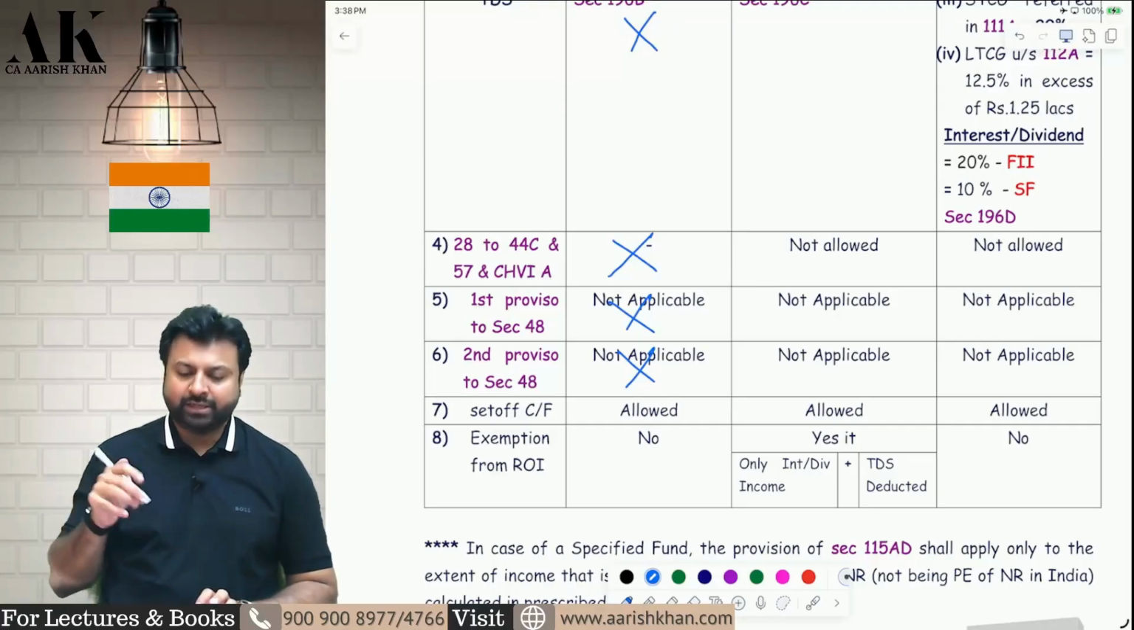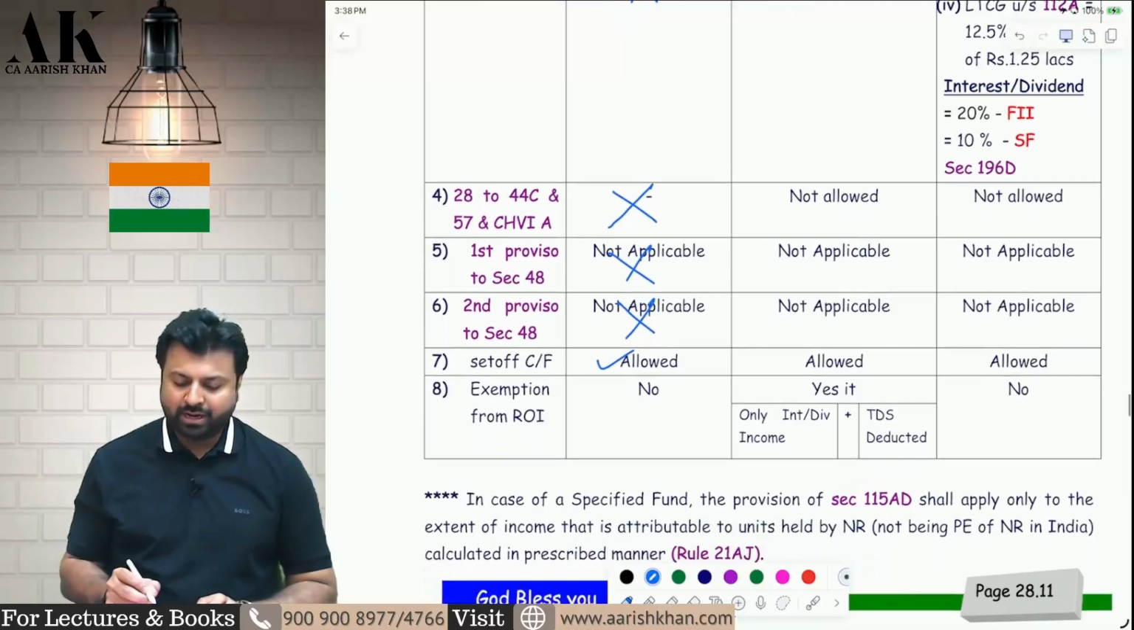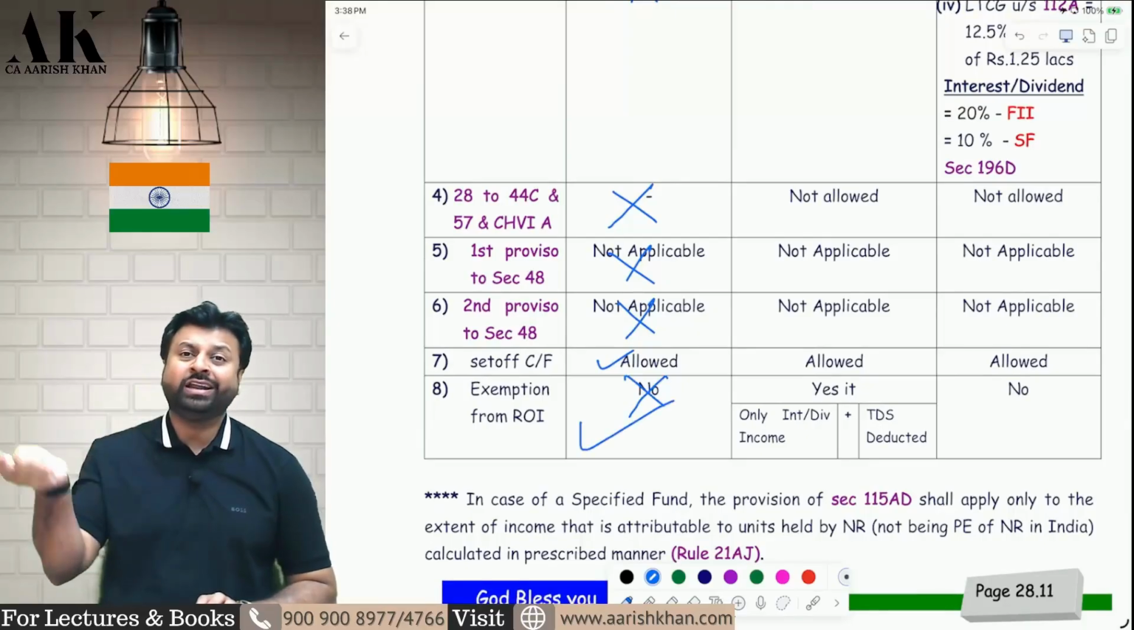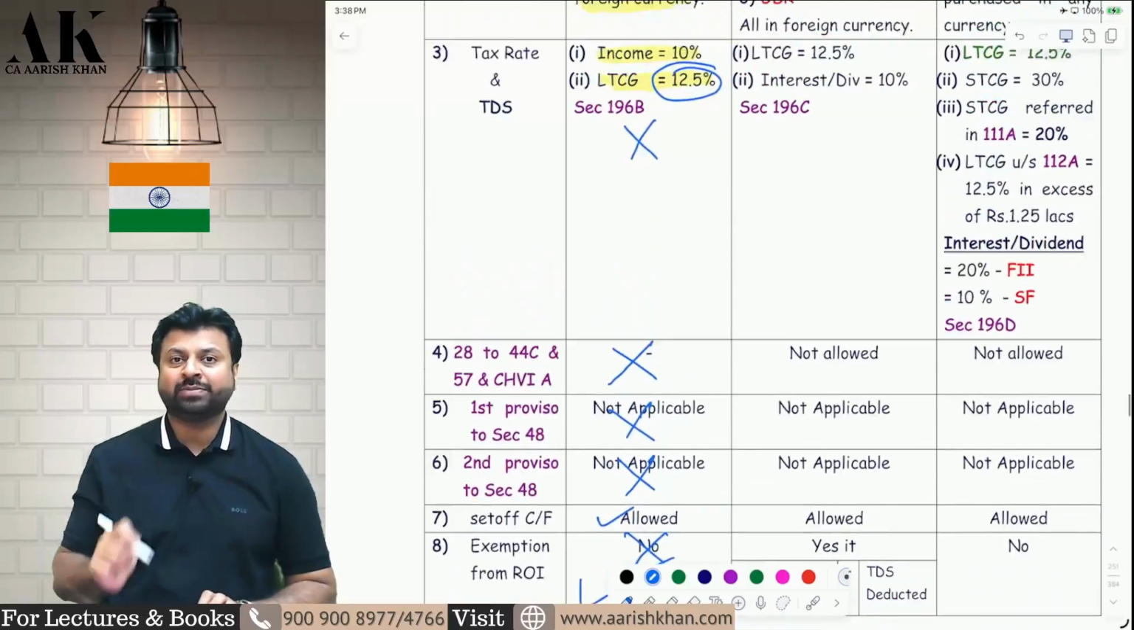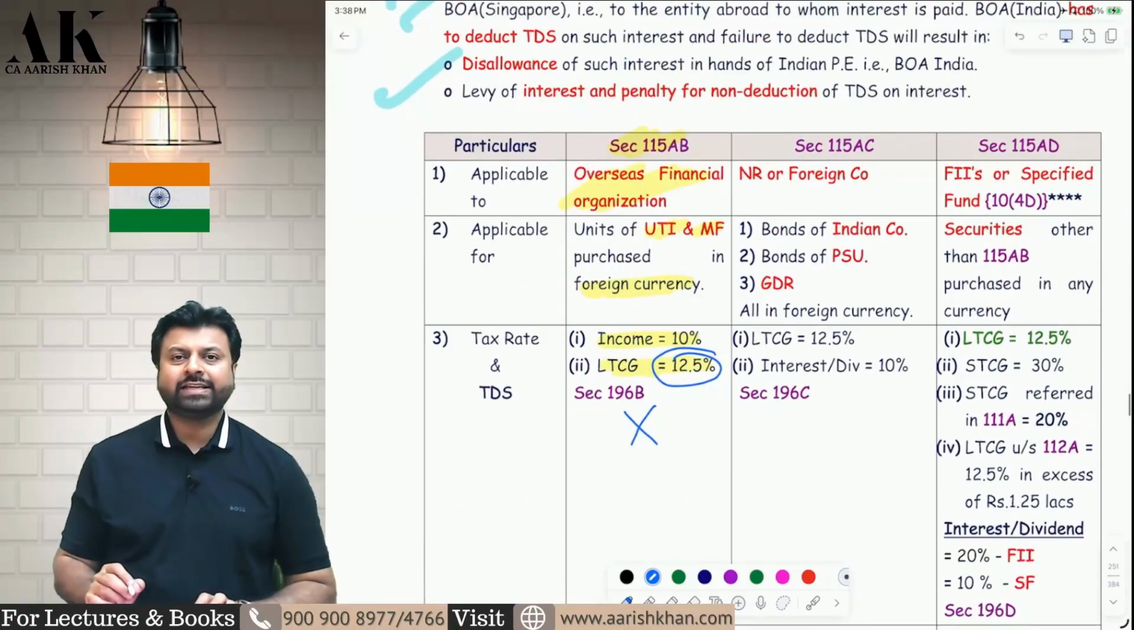Losses, if I have, can I set them off? Yes, you can set off the losses against this income. What about exemption from ROI? No exemption from ROI. You have to file ROI always, always, always. Even if you only earn this income, filing of ROI is mandatory. Great.